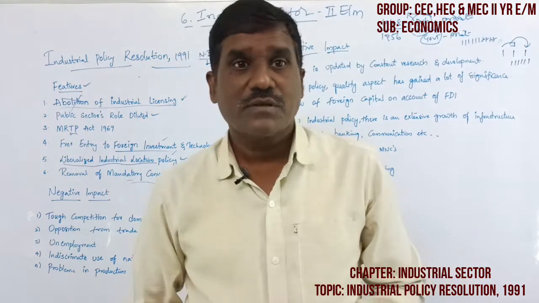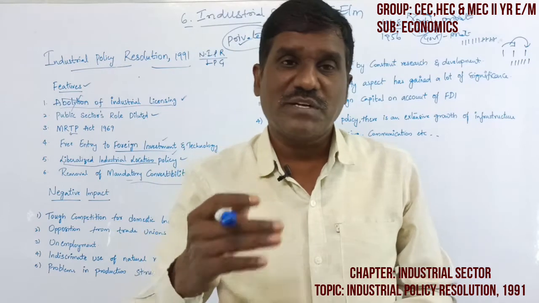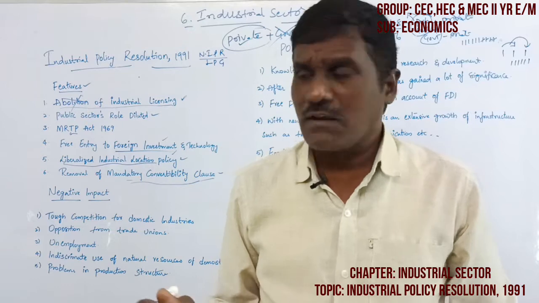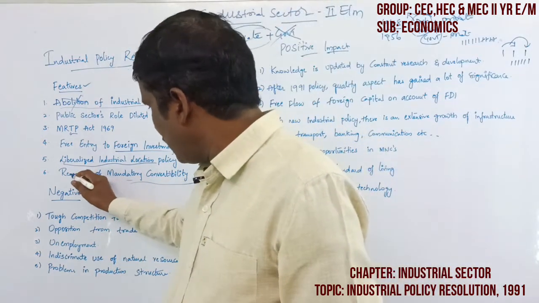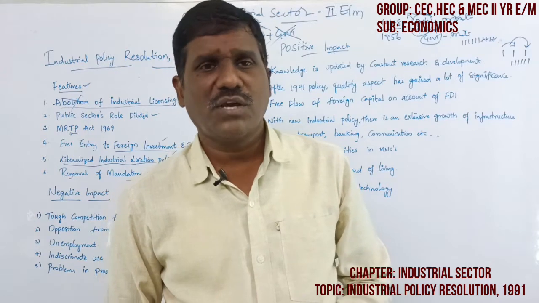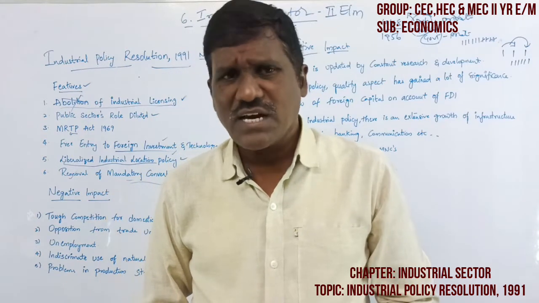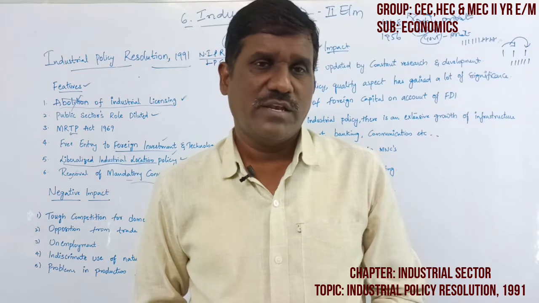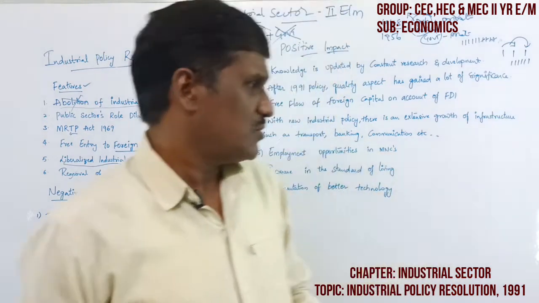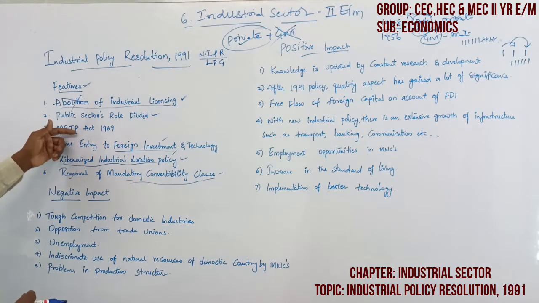Then, to establish a number of industries, the government of India removed the mandatory convertible clause. So these are the main features of the 1991 industrial policy resolution.